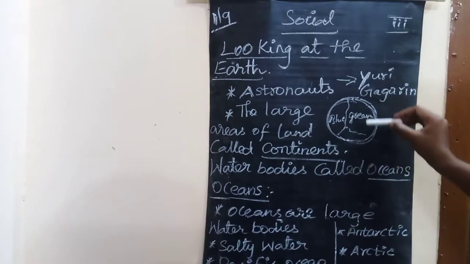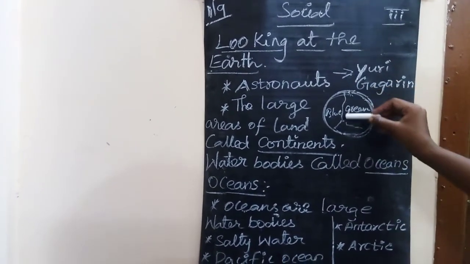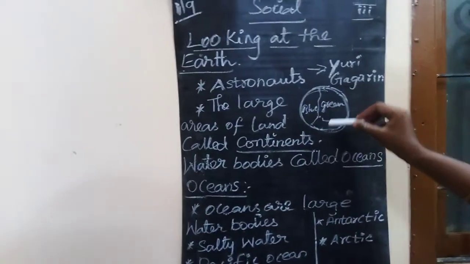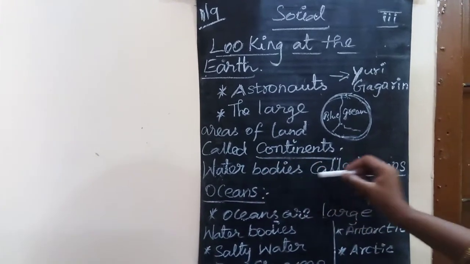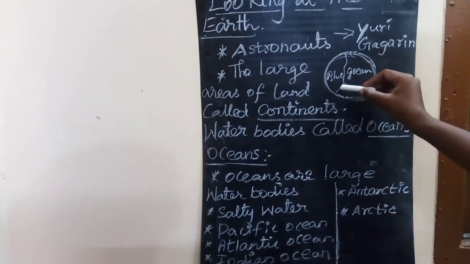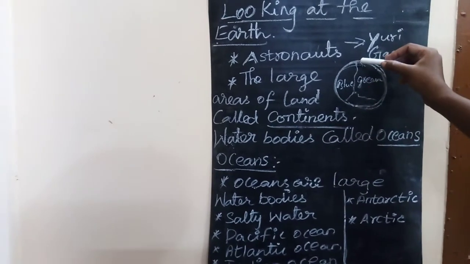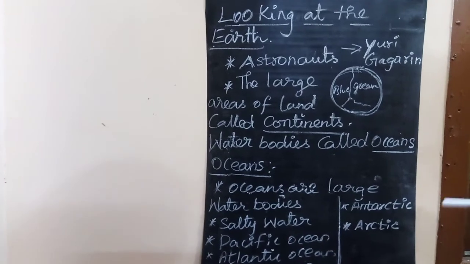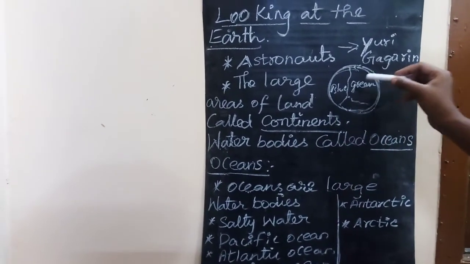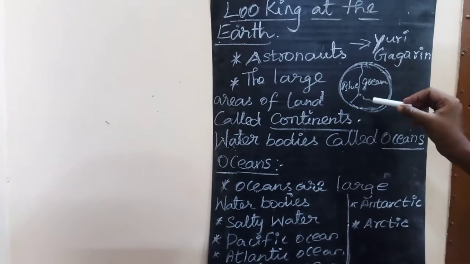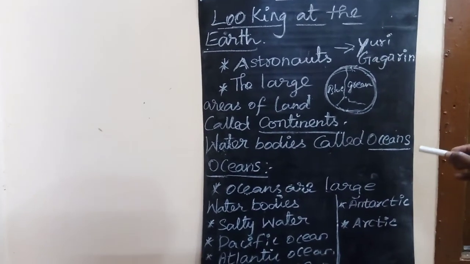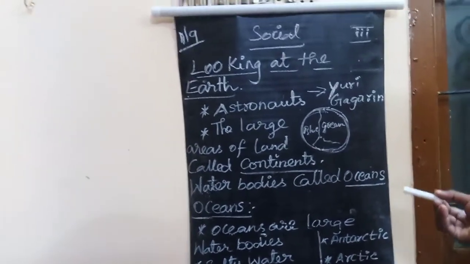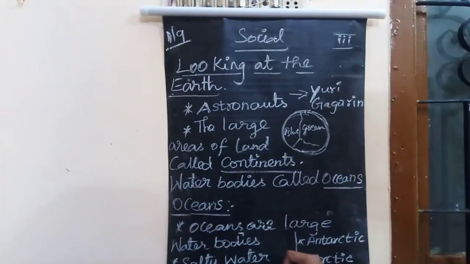In our earth we can see a large amount of land. That portion is called continents, and the water body is called ocean. The water portion always looks blue in color. Most of the portion of our earth is covered by water, most of it by oceans. We already know sea water always looks blue in color. At the same time it is salty water also.